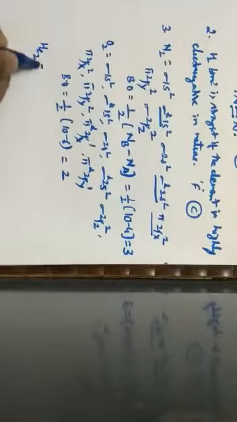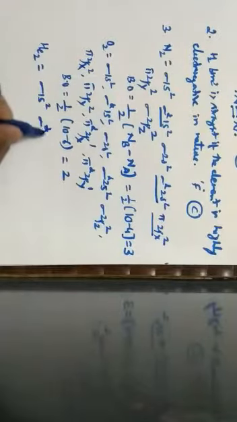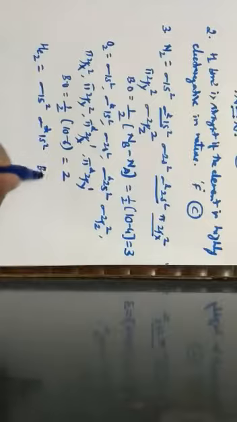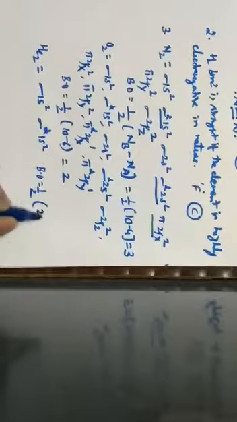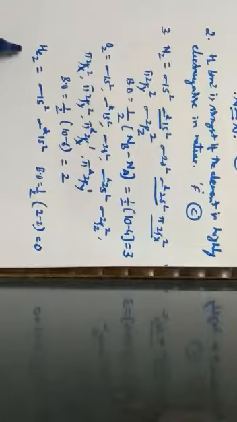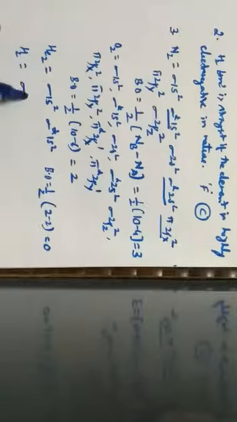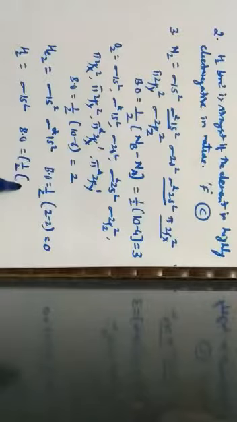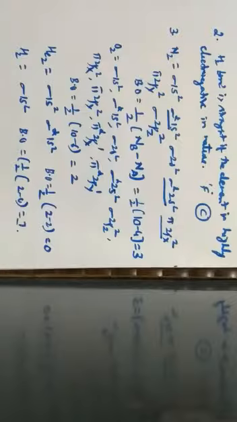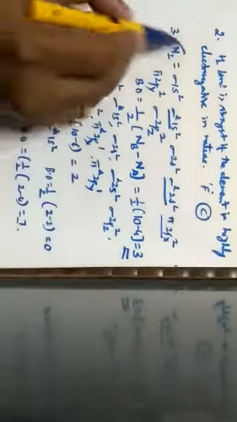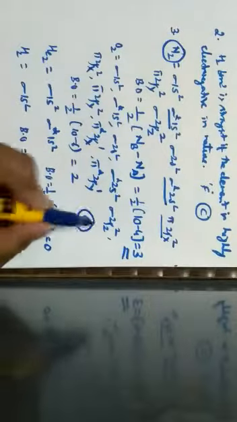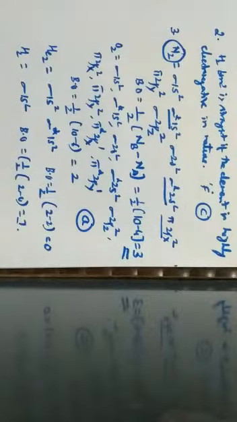When I take helium, helium atomic number is 2, totally 4 electrons, that is written as sigma of 1s2 and sigma star of 1s2. Therefore bond order is equal to 1 by 2 into 2 minus 2, that is bond order is equal to 0. When it comes to hydrogen molecule, it is sigma of 1s2. Therefore bond order is equal to 1 by 2 into 2 minus 0, that is equal to 1. So which has the highest bond order? Nitrogen has the highest bond order, which is given by the option A. Next, let us continue with the fourth question.